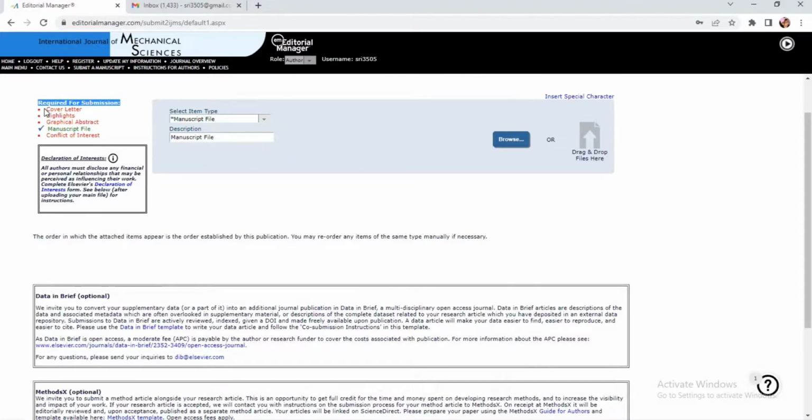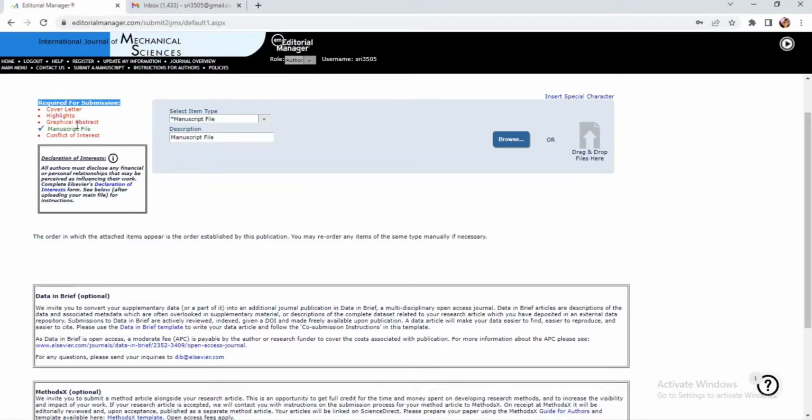What is that? The first one is a cover letter, the second one is highlights, the third one is a graphical abstract, the fourth one is a manuscript, followed by the conflict of interest. Out of these many files, these files are very much required for your submission.